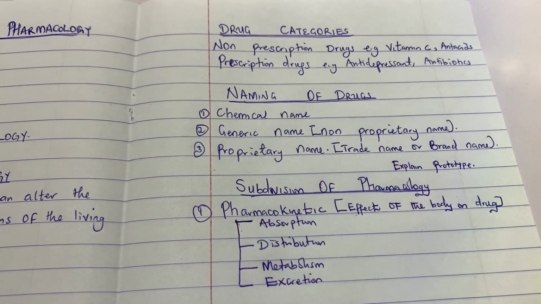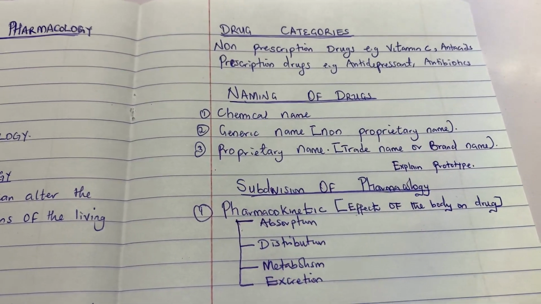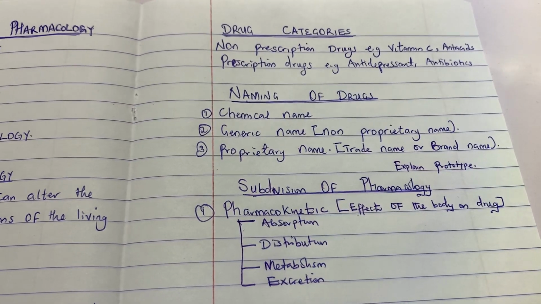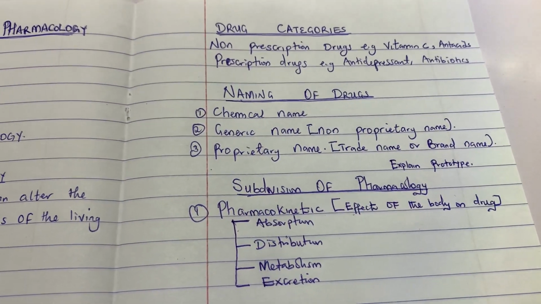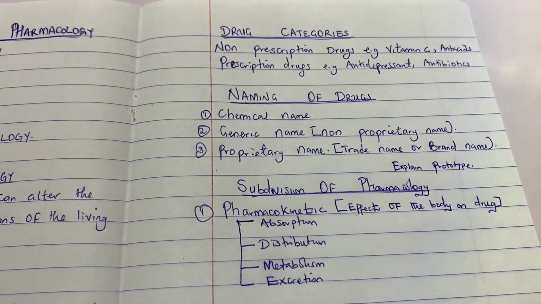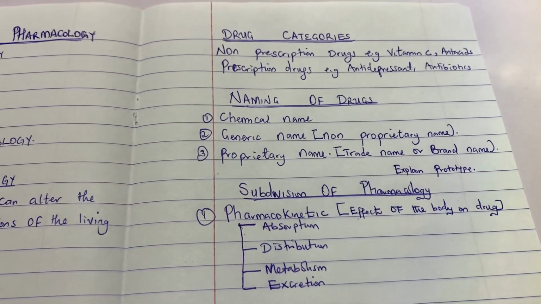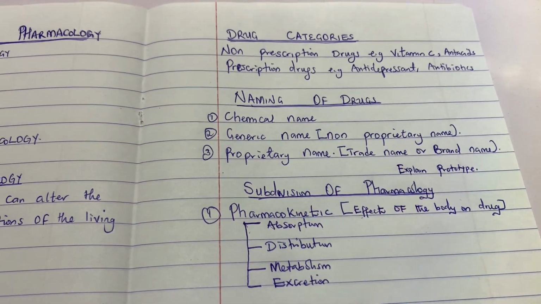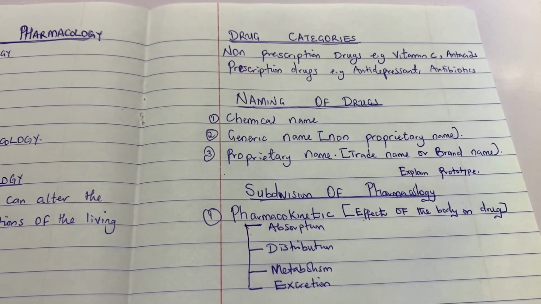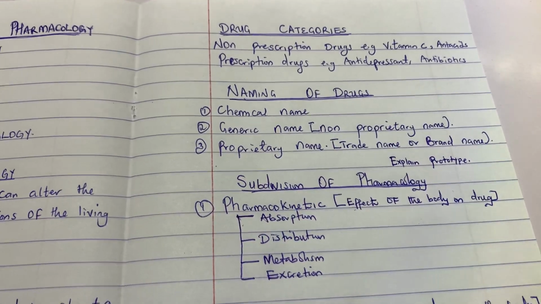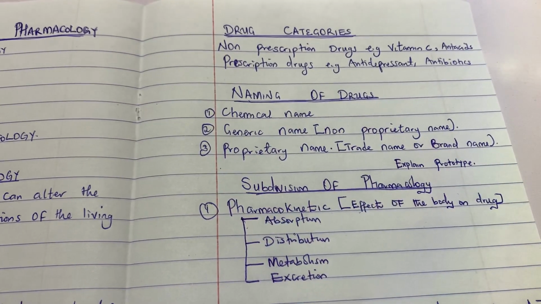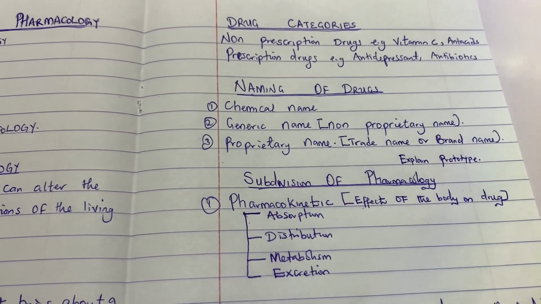Next, the generic name is the name given by a body after they've checked the drug and seen that it is very potent and therapeutic. Then the trade name is the name that the company producing the drug gives the drug. It's also known as the brand name, the name that they normally call drugs.